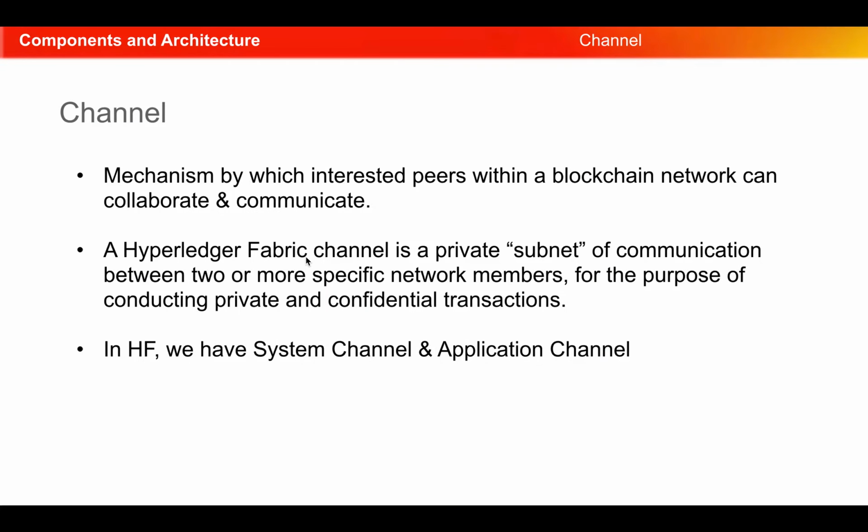So in this section, we are going to look into another Hyperledger Fabric component, which is channel. So what do you mean by channel? A channel is a mechanism by which interested peers within a blockchain network can collaborate and communicate. A Hyperledger Fabric channel is a private subnet of communication between two or more specific network members for the purpose of conducting private and confidential transactions. In Hyperledger Fabric, we have system channel and we also have application channel.